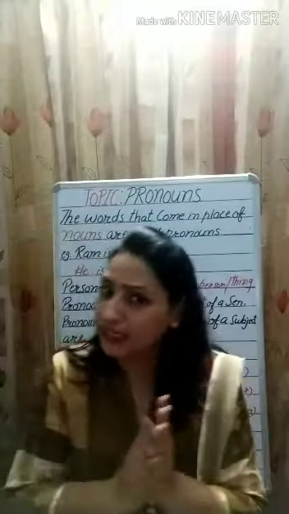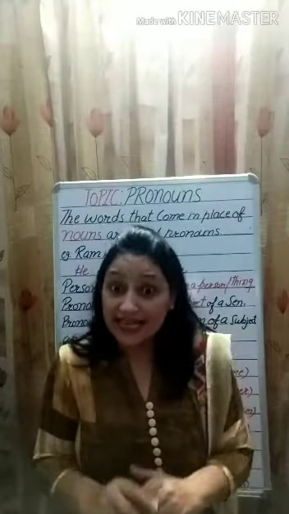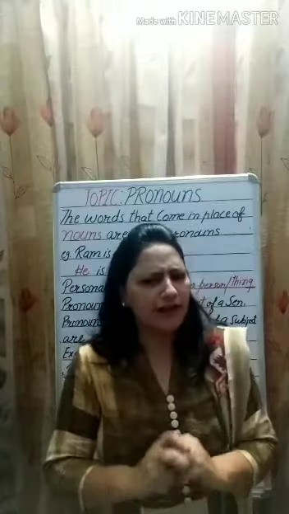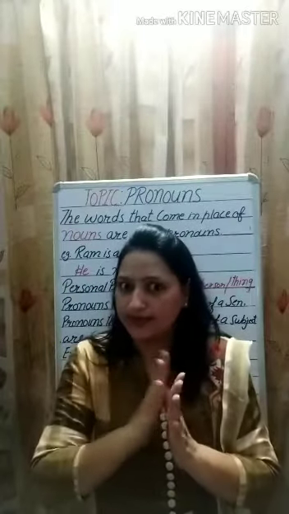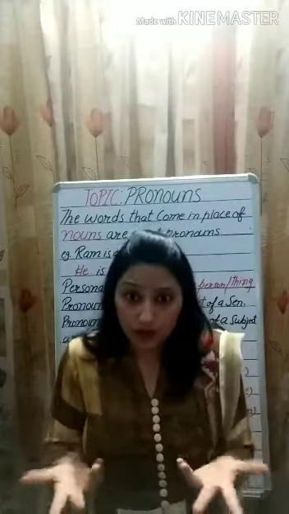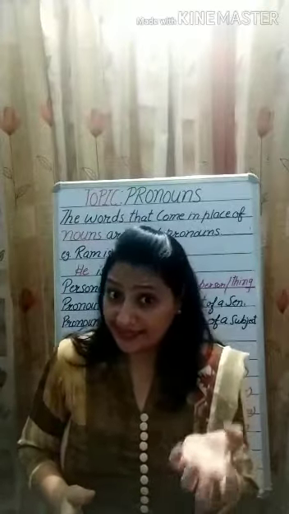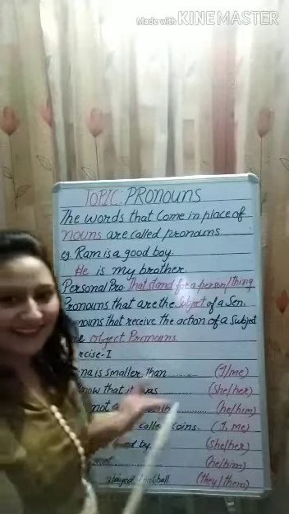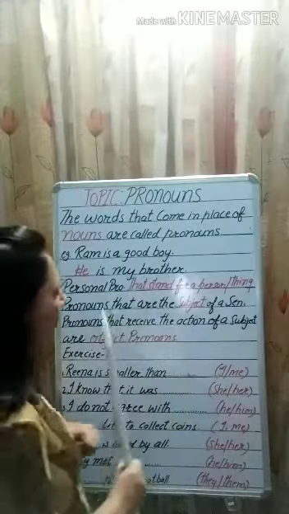Now we have two types of pronoun, that is subject pronoun and object pronoun. First you need to know what a subject is. The subject of the sentence is the doer, one who performs the action. For example, I know you. There are two pronouns in this sentence. I is the subject, who knows, and you is the object who receives the action. Now let us look at the definition. Pronouns that are the subject of a sentence are called subject pronouns. And pronouns that receive the action of a subject are object pronouns.